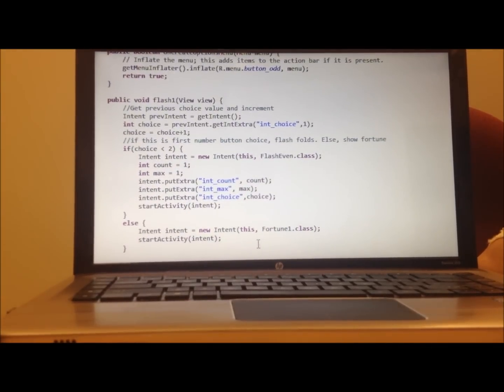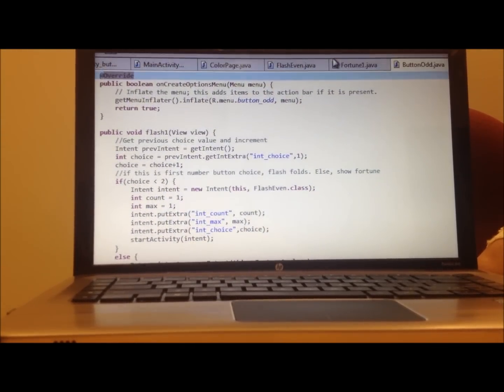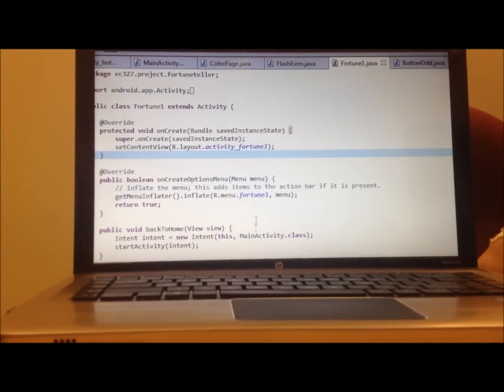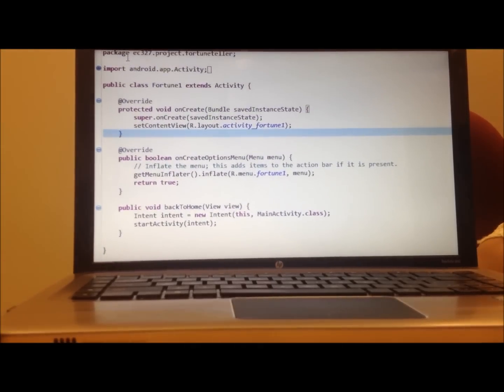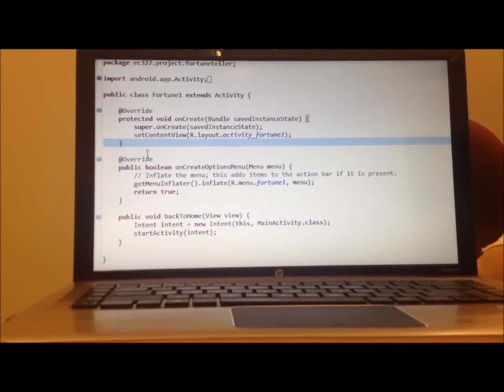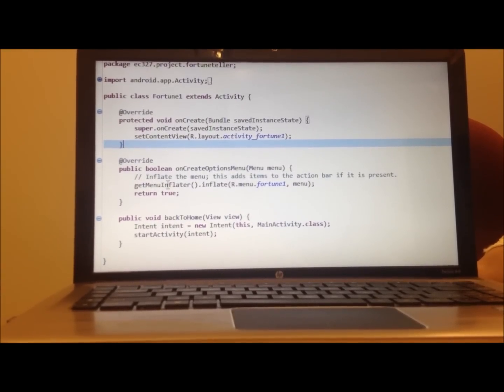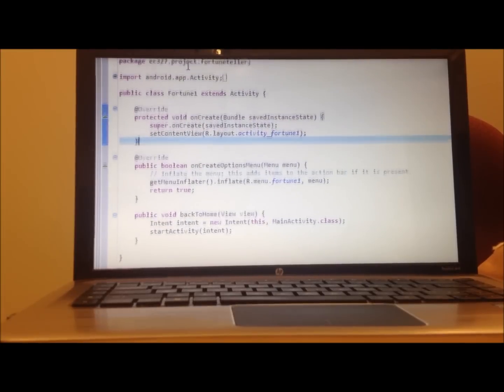The second time you pick a number, it creates an intent that goes to one of the fortunes. Here you have one of the fortunes, which displays the information that's contained within the fortune, a picture of a drink and the name of the drink, and then allows you to click on a button to restart back from the beginning of the app.